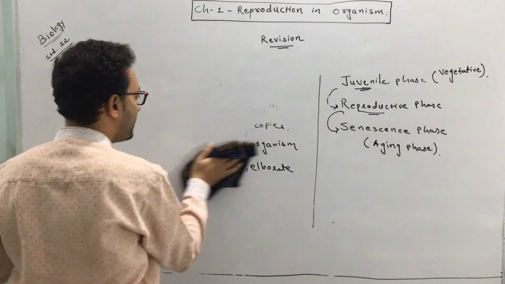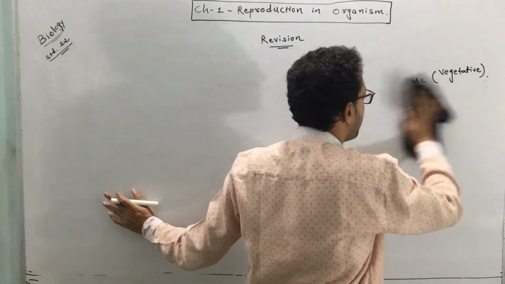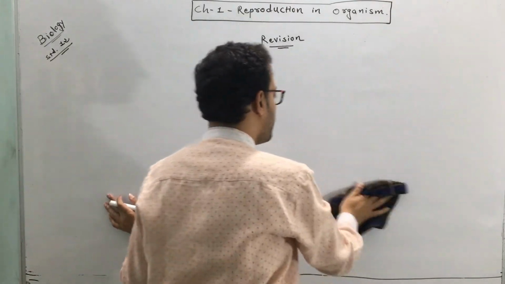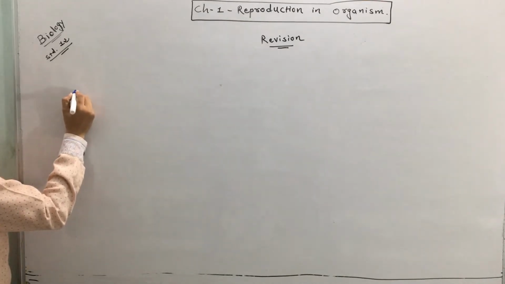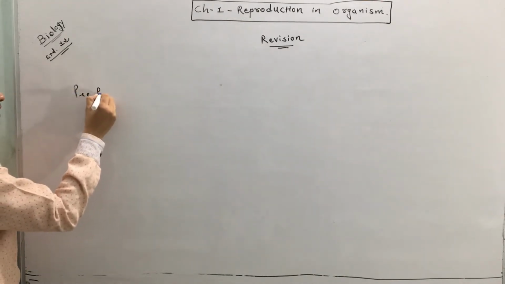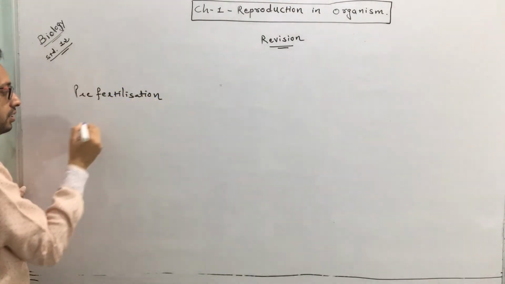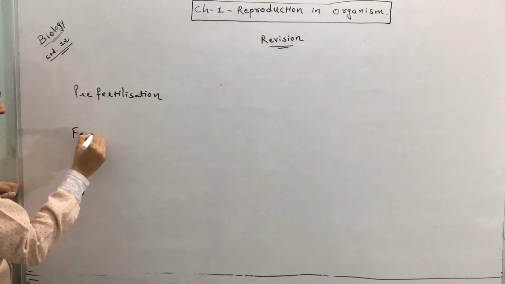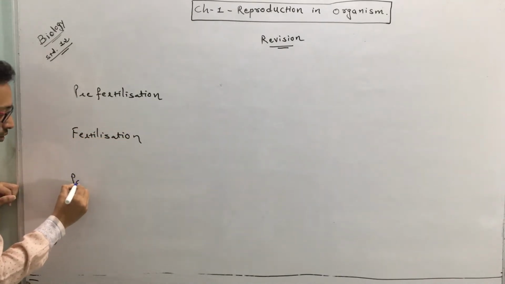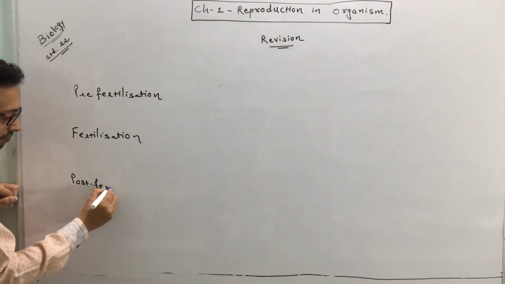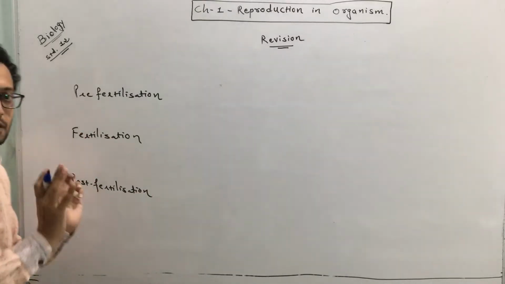Though they have different organs for sexual reproduction, the basic events remain the same. Which are the events that are going to be reported in animals that reproduce sexually? There are 3 basic types of events: pre-fertilization, fertilization, and post-fertilization.